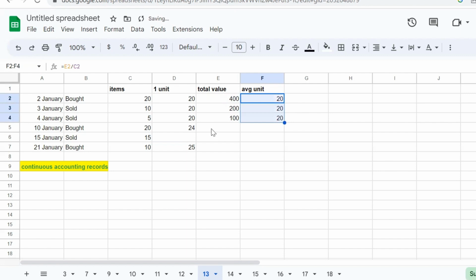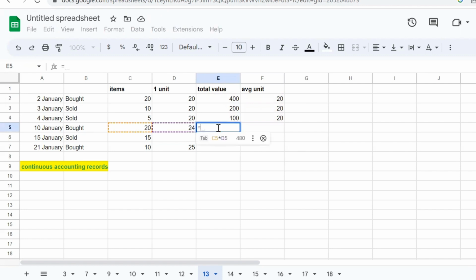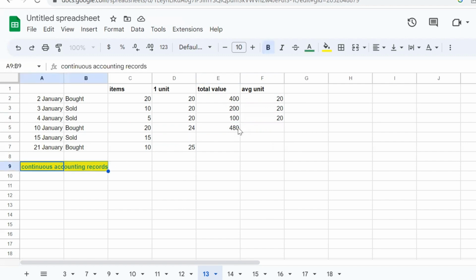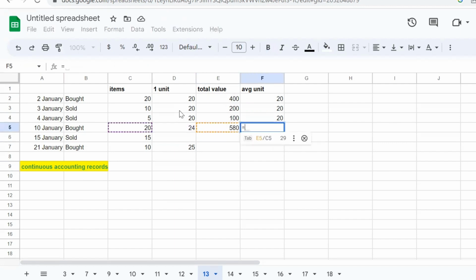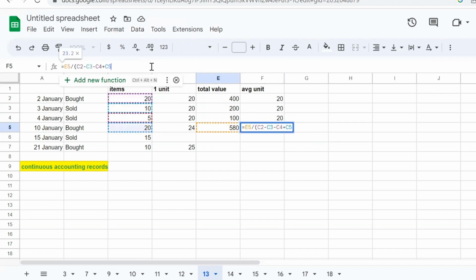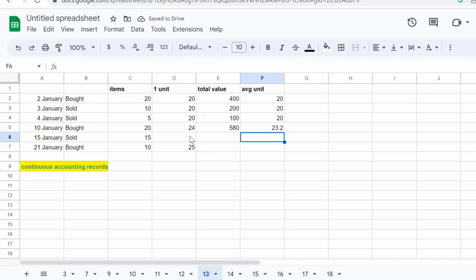And here you can see that we make a purchase, and let's also calculate the sum, but also let's add this total value because we calculate via continuous accounting records. And total units for this purchase would be 25, and average price of 1 unit $23.2.